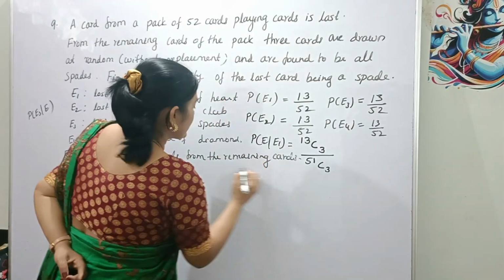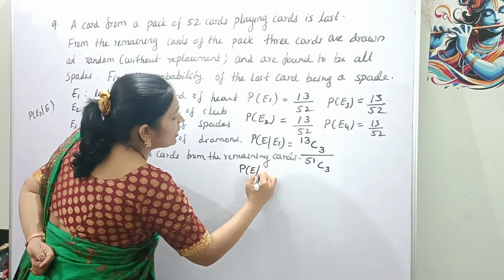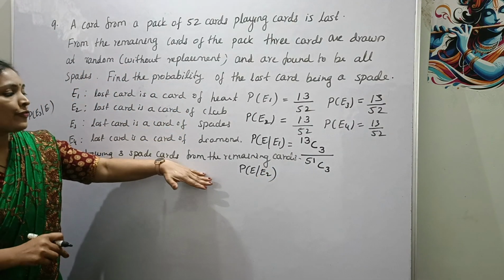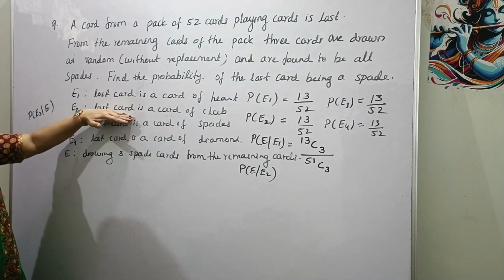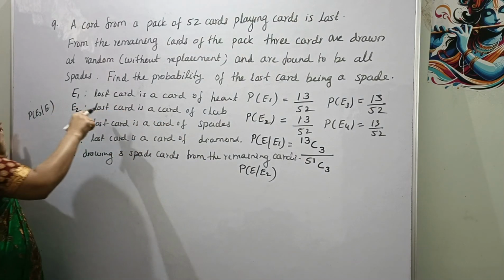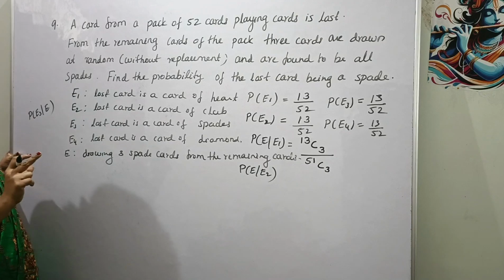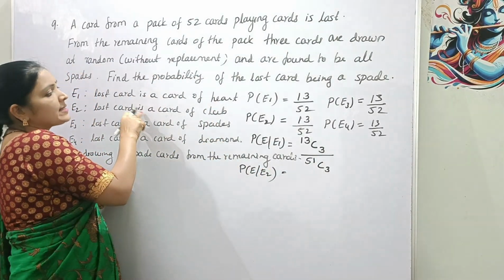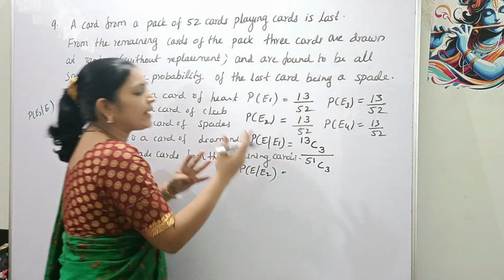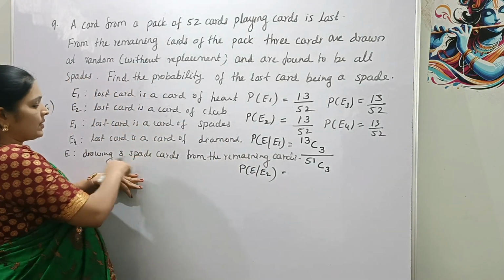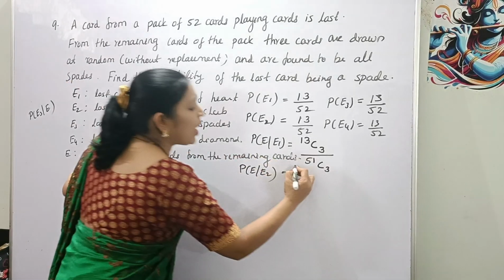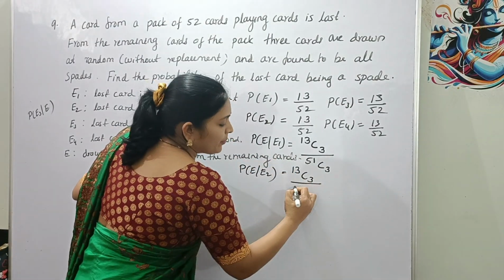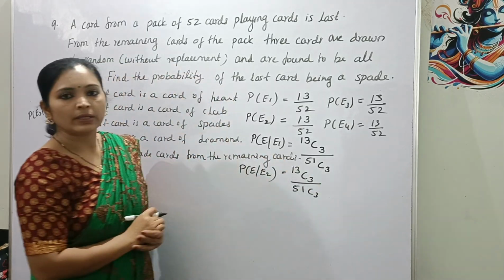Okay, next probability of E given E2, that is probability of drawing 3 spade cards from the remaining cards given that the lost card is a card of club, okay. So here also how many spade cards, because lost card is a card of club, okay. So there are 13 spade cards, selecting 3 spade cards, right. So out of 13 spade cards selecting 3 cards divided by 51 C3, okay.